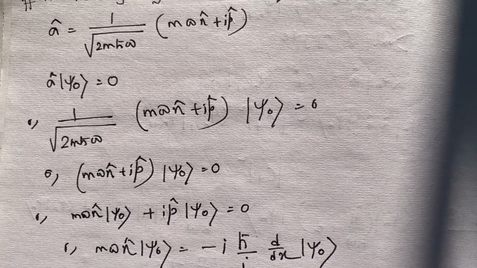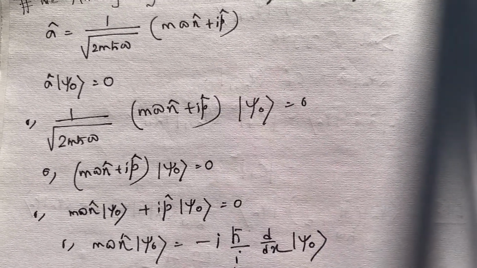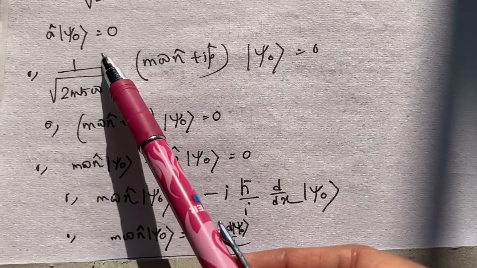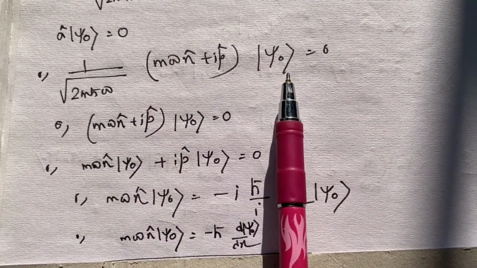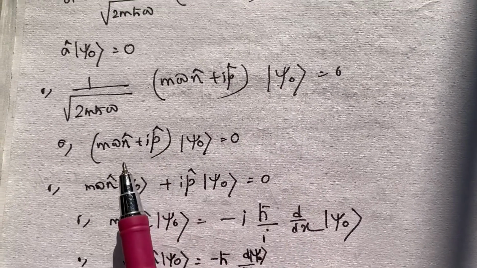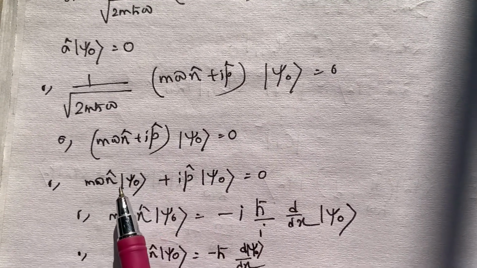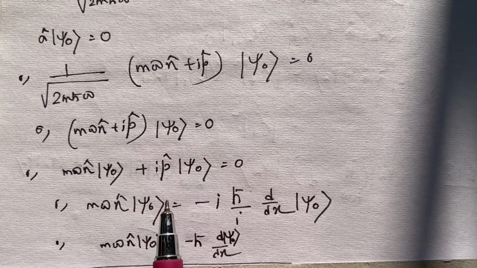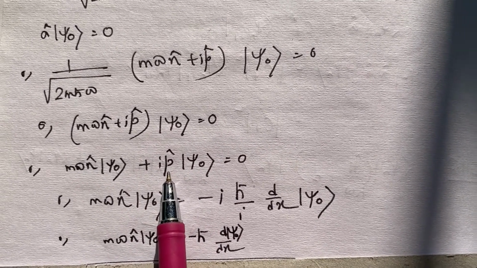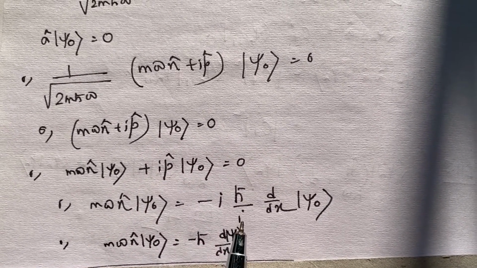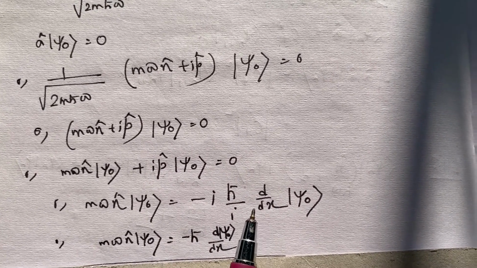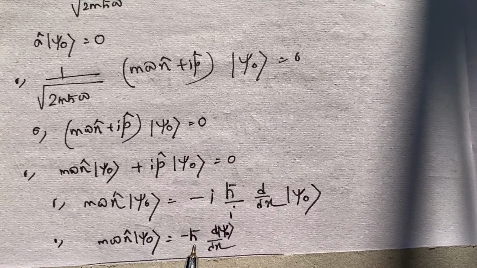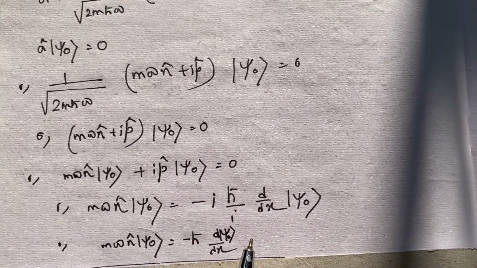This is the definition of the lowering operator A. Now I'm starting with this property. This is the definition of A operating on Psi0. Now I am splitting up the terms like this. Operator P is defined as h cross by i d/dx. So I have written it here. The i gets cancelled out, I have a minus sign here, and I have this equation.